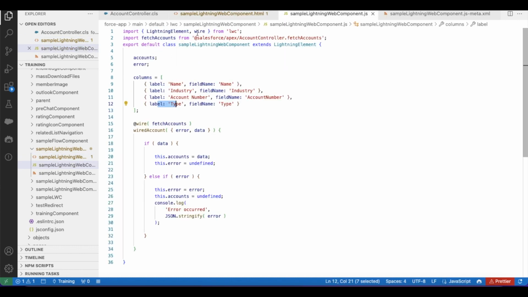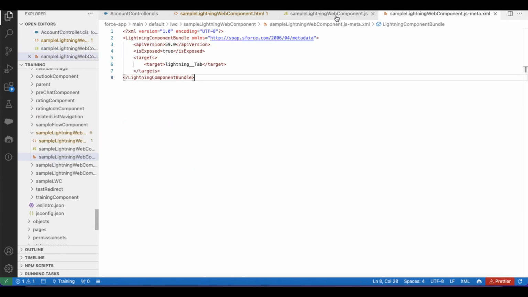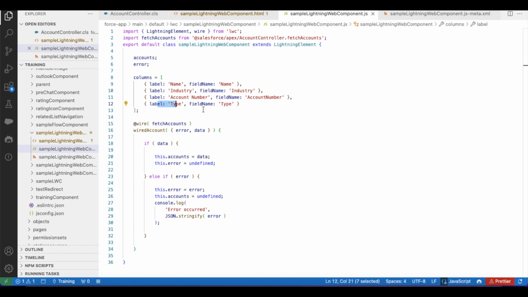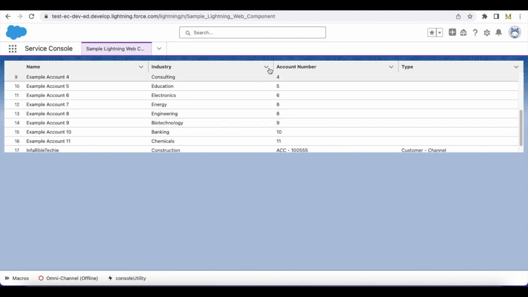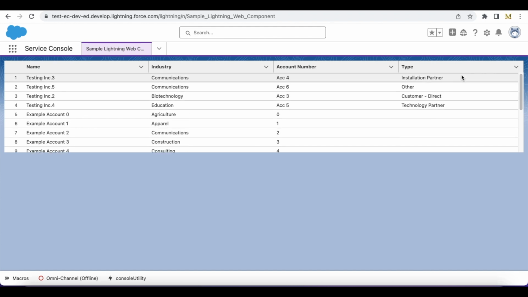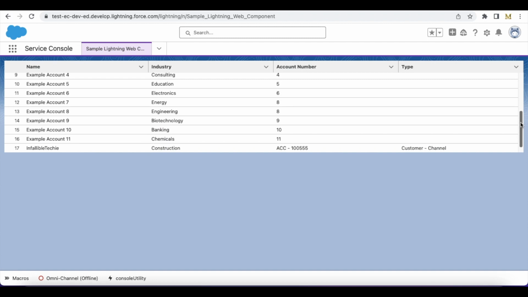So here I'm using the wire framework to fetch the account records from my Apex class, and then using a Lightning tab, I was displaying the Lightning Web Component. So here, since I have set the height as 250 pixel, it will define the height as 250 pixel. By default, the header is already fixed. We don't have to use any custom CSS or SLDS classes to have that fixed header. By default, the header is fixed. So by just defining the height, we should be able to achieve the fixed header.